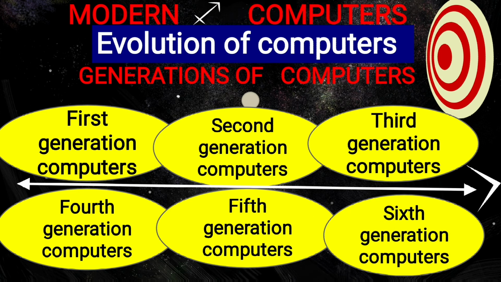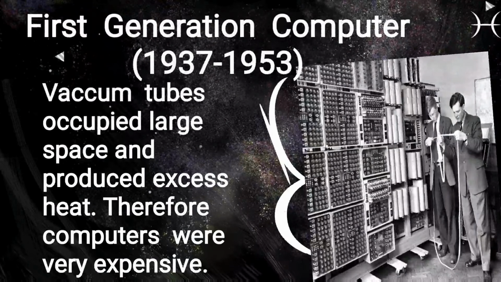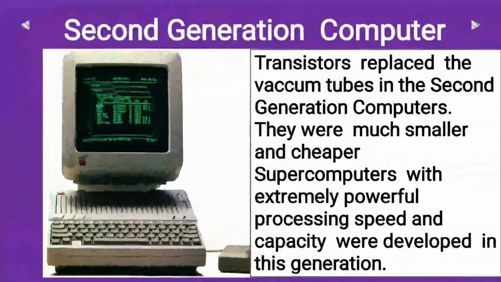First generation computers, that is from 1937 to 1953. The computers during this generation used vacuum tubes. These vacuum tubes occupied large space and produced excess heat. Therefore, computers were very expensive. Here you can see the picture of first generation computer. Now we'll see second generation computers. Here you can see the picture.